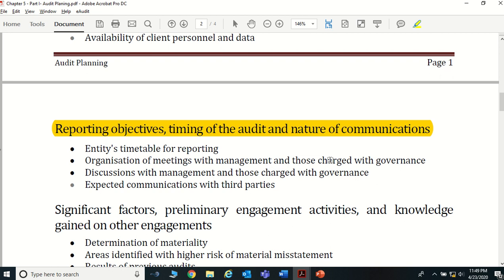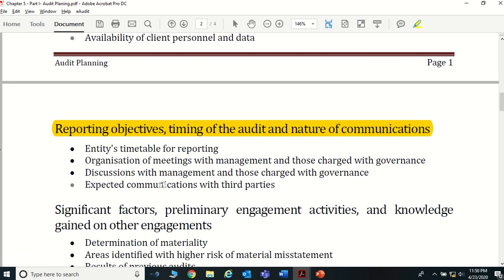What they do is they come and have a meeting with the external auditors and ask what is your audit strategy, what you are going to do, when you are going to give us the audit report, and everything is communicated on that. In that meeting, the auditor can also give his view over the audit, when we can start, what documents we require. Everything we need to pre-communicate with those charged with governance. That is required when we're having this audit strategy.